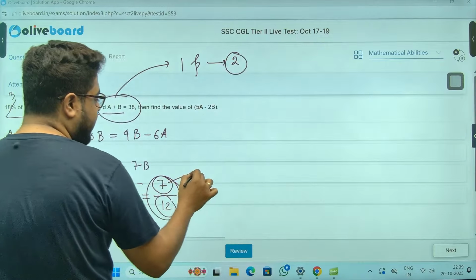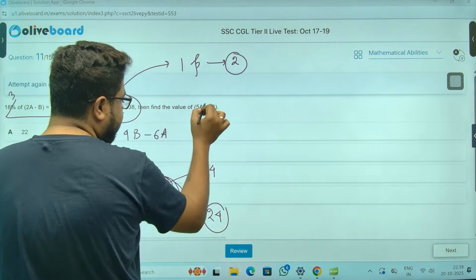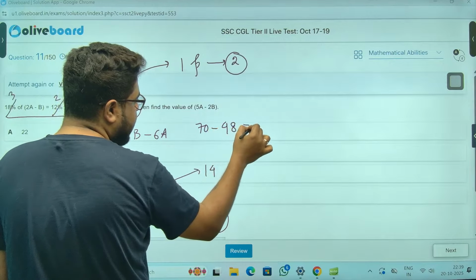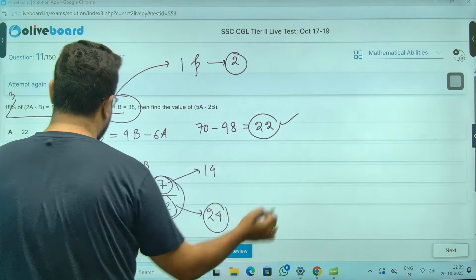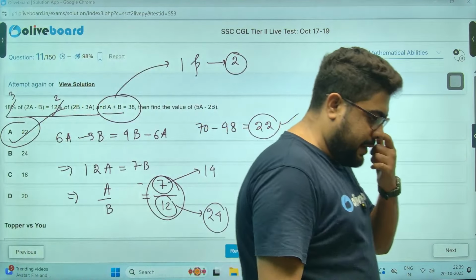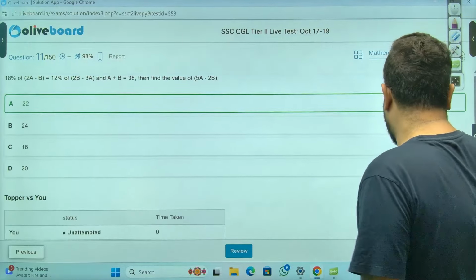So A is 7 parts, meaning A is 14, this is 24. Sir, 5 into A, 5 14s are 70 minus 48, sir. 22 will be the answer, sir. Very simple, option number A once again is your correct answer. You see, not very difficult.